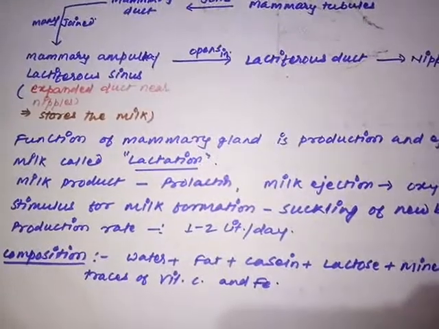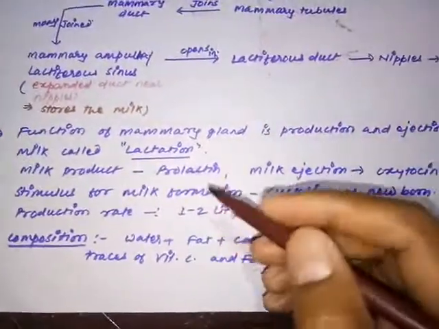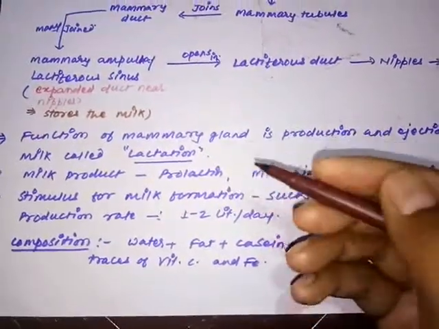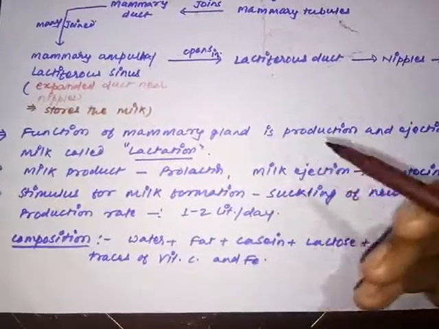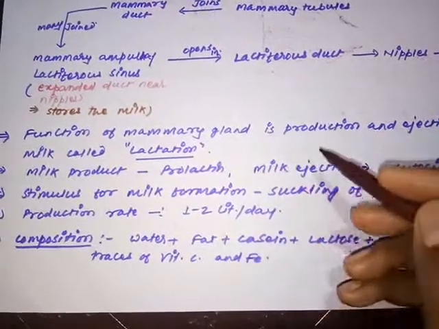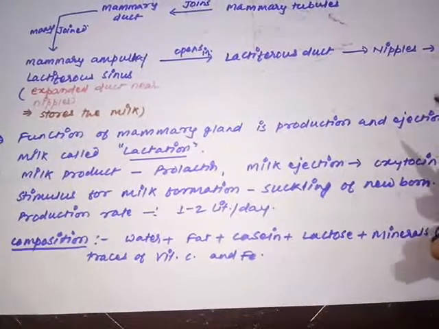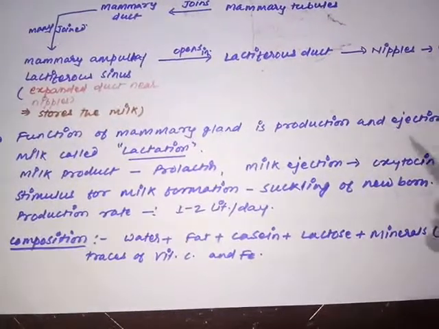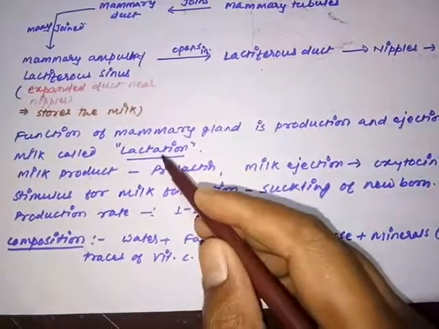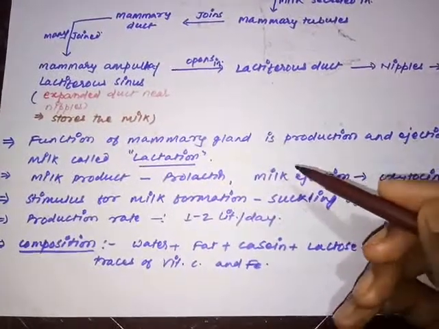Some more points I'm going to discuss about milk production and milk synthesis. Remember, what is the function of a mammary gland? The functional mammary gland is known for the synthesis and release of the milk. So formation of milk and release of the milk is called let down of the milk. Both processes together, the formation of milk and releasing out of the milk, are combinedly called lactation. What is lactation? Lactation means the process of formation or synthesis of milk and releasing out of